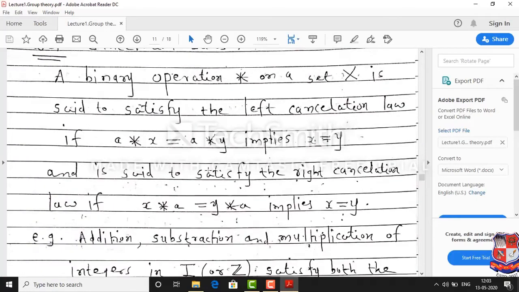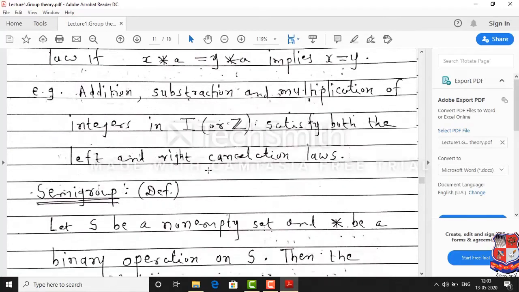In this lecture, we are going to start with 2 more definitions, semigroup and monoid. First we will discuss what is semigroup.